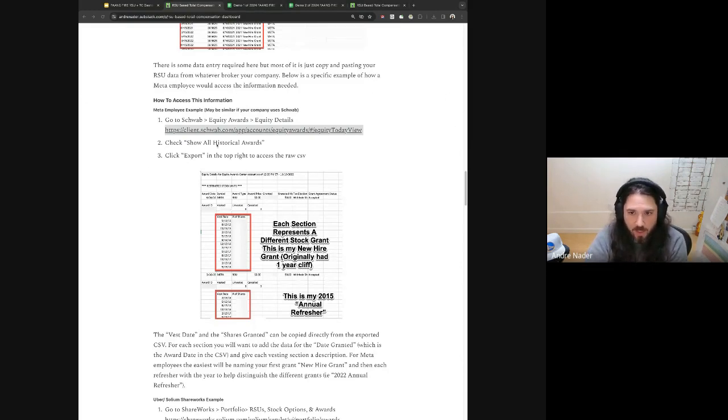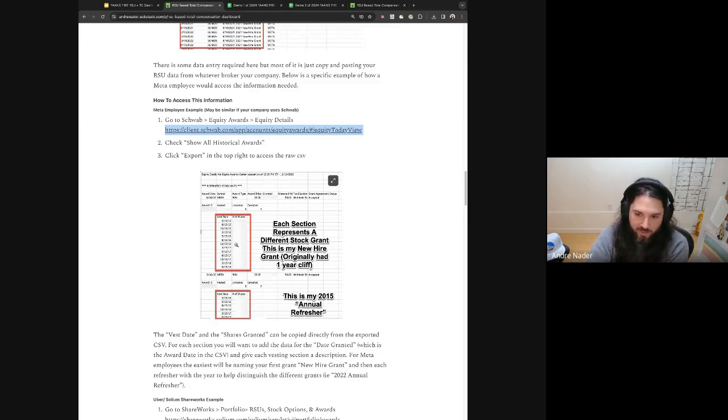One important thing is you'll want to make sure to check a box that says show all historical awards. If you don't have that box checked, it will only show you future unvested shares, and it won't be useful for looking at past vests, which are one of the key benefits for the dashboard. And then after that, there's going to be an export button in the top right, and you'll end up with a CSV document. The CSV document looks like this.